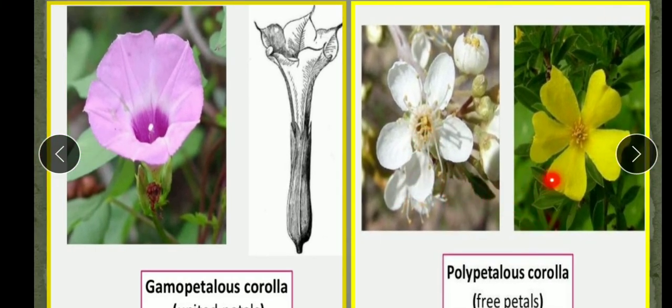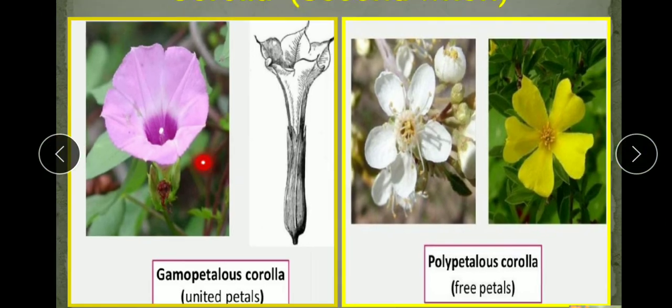You can see both these flowers with the free petals, and this condition is known as the polypetalous condition or polypetalous corolla. Now another condition, like in a petunia, where the petals are fused. Petals may be partly or completely fused.